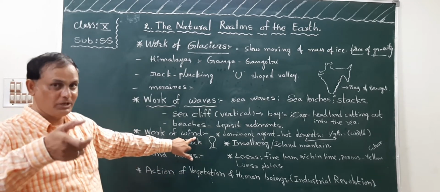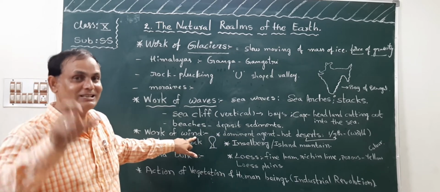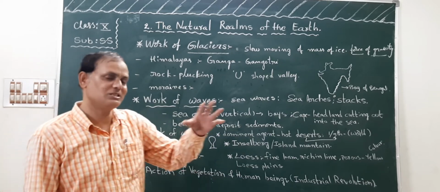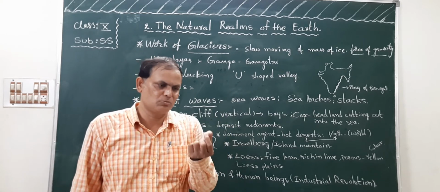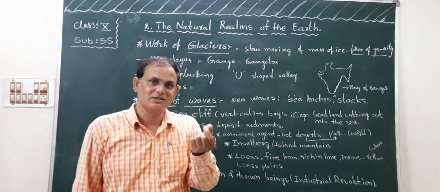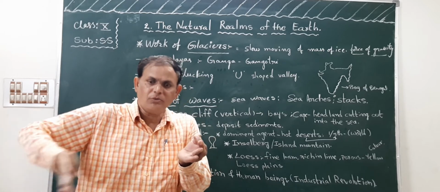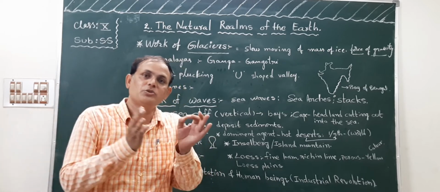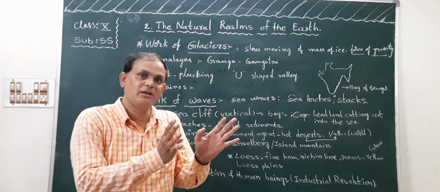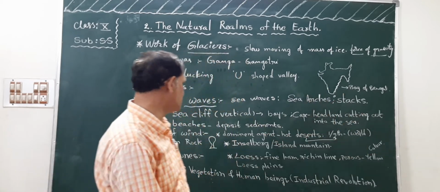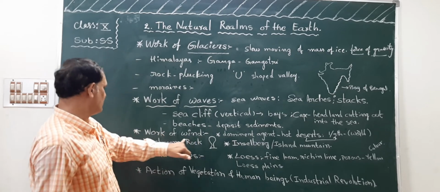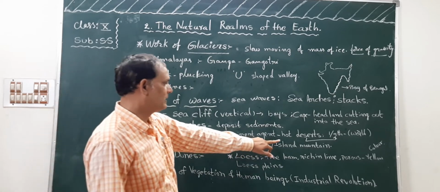Wind is the dominant one in desert areas. We know in desert areas sand is the main one. That means the small rock particles. Due to the wind, what is happening to this sand? It is going from one area to another area, children.